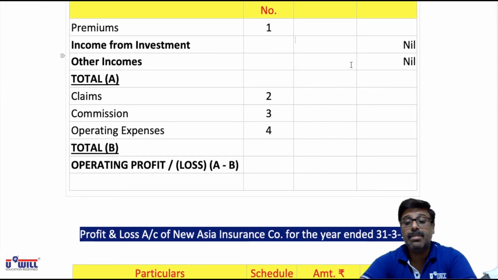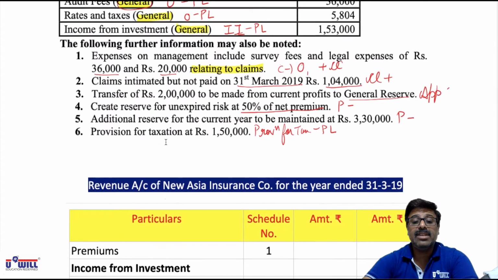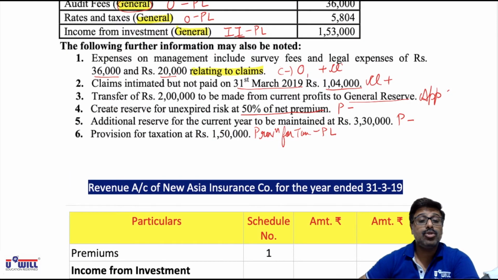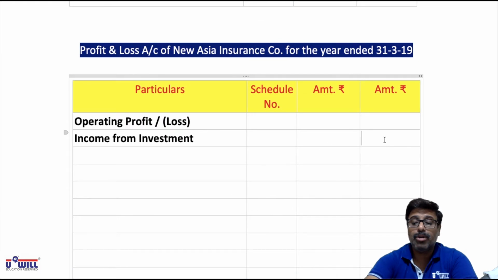So operating profit or loss will be brought forward over here. Then we will have income from investment. Income from investment is marked as P&L account, so put a tick on that. What will come in P&L account is 1,53,000, so directly in the outer column you can record 1,53,000.